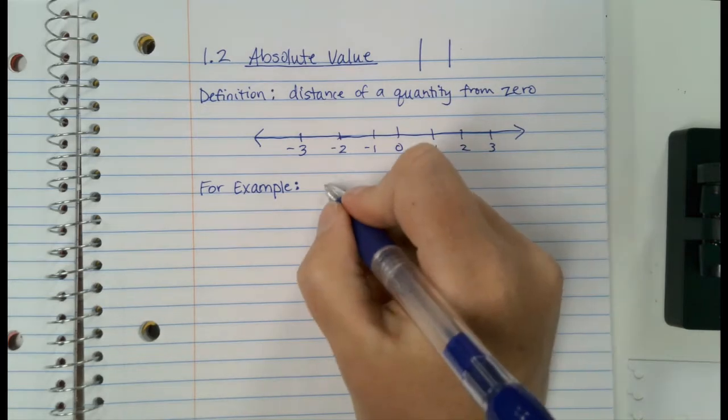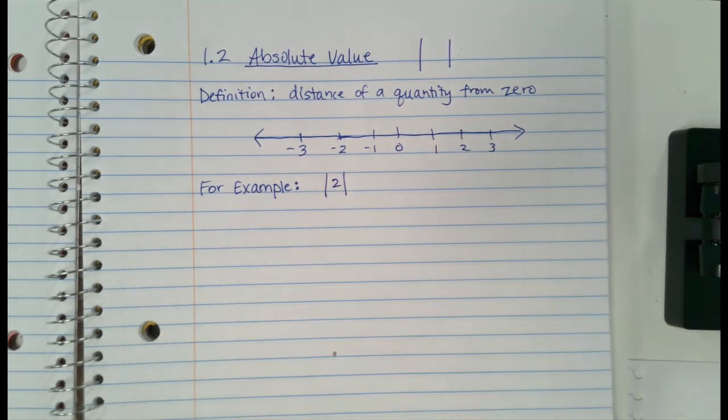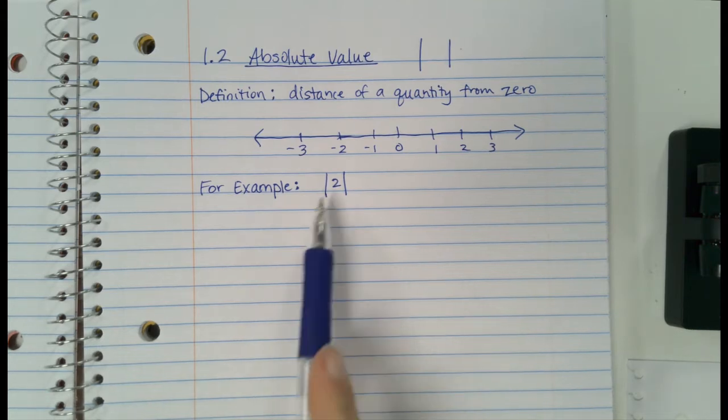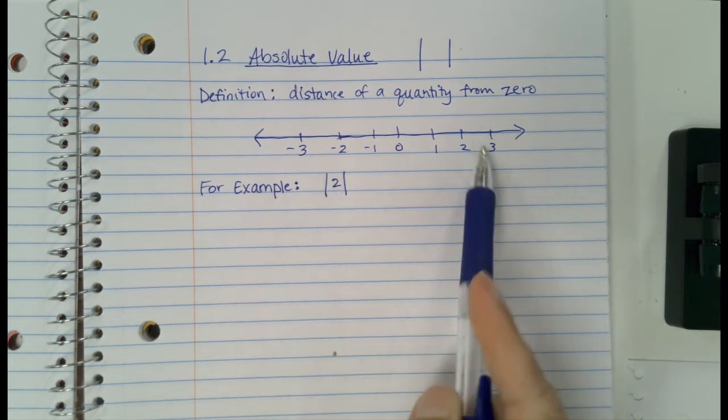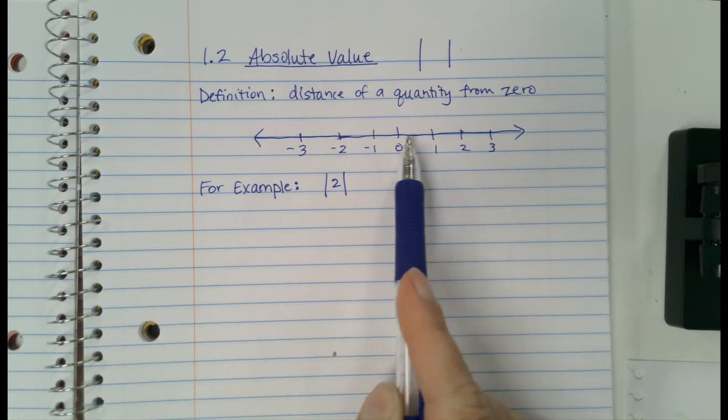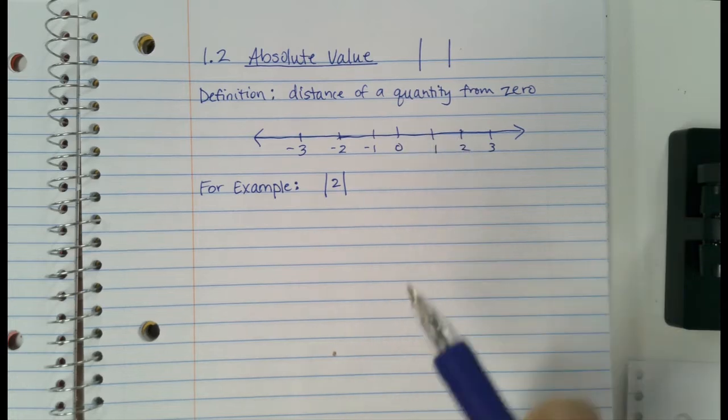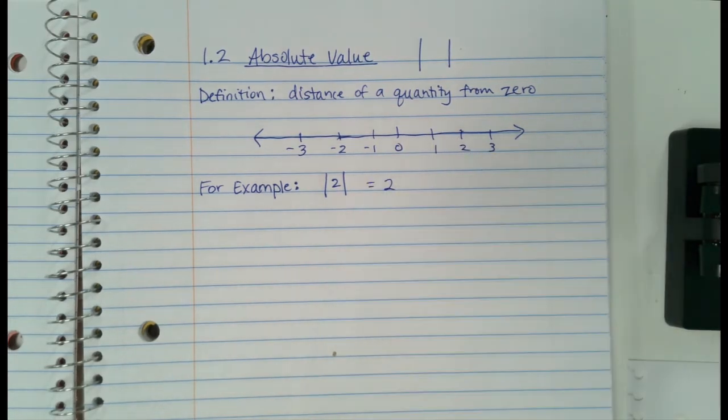Let's say you see this right here. This means the absolute value of 2. Have y'all seen that? What this means is how far from 0 is this number. So on your number line, here's 2. How many units away from 0 is it? 2 units. So the absolute value of 2 is 2.